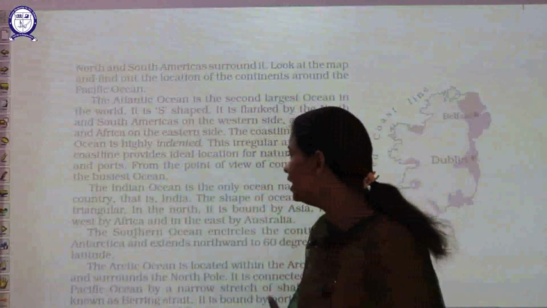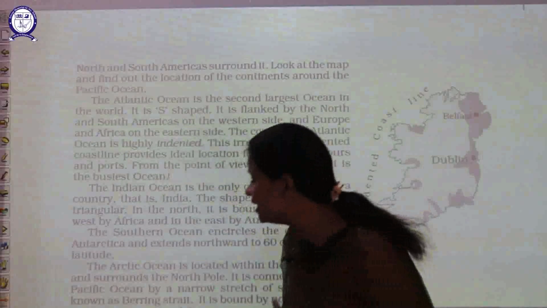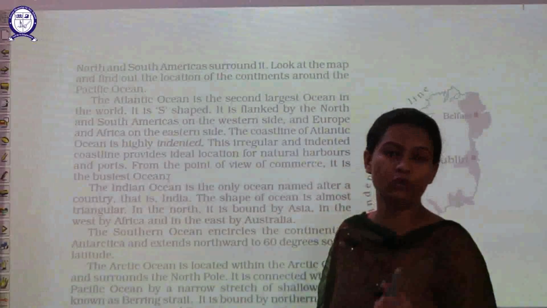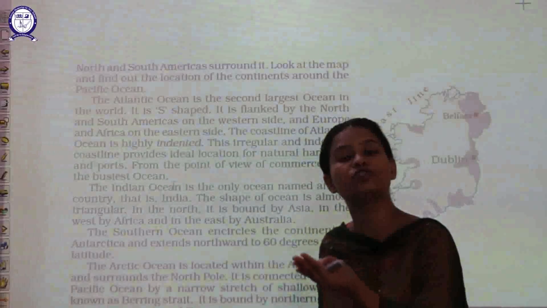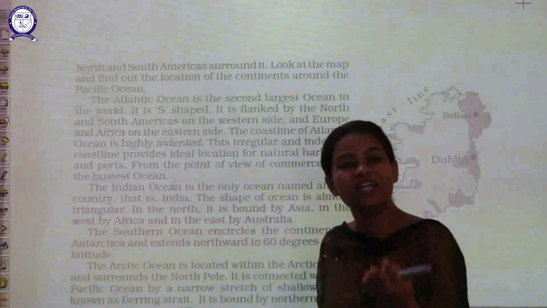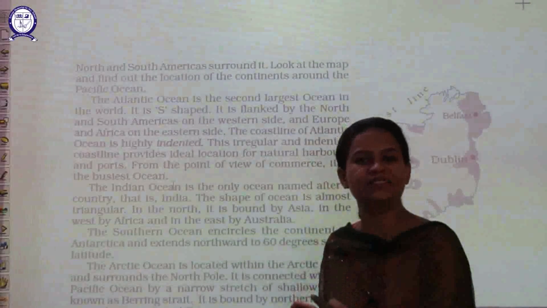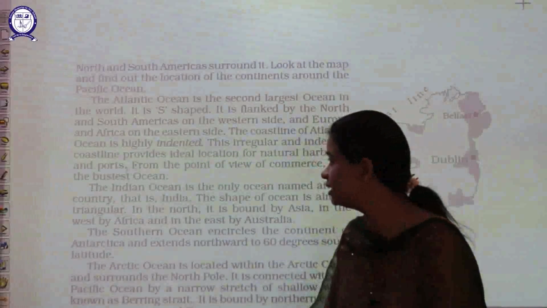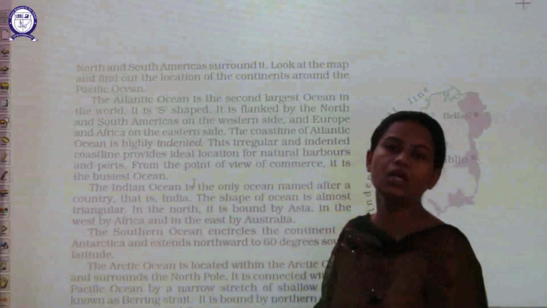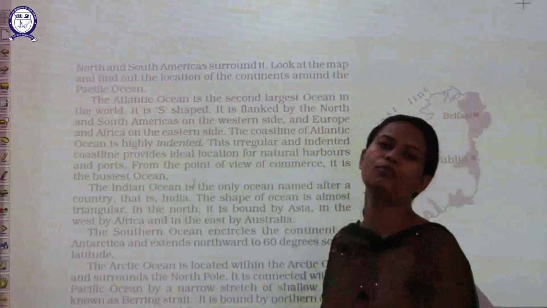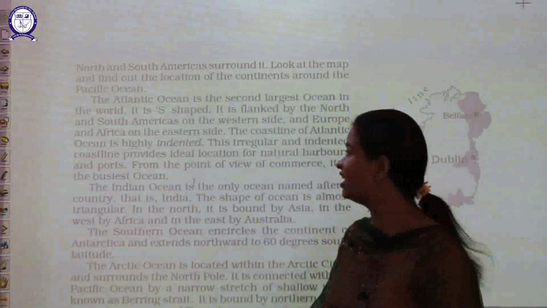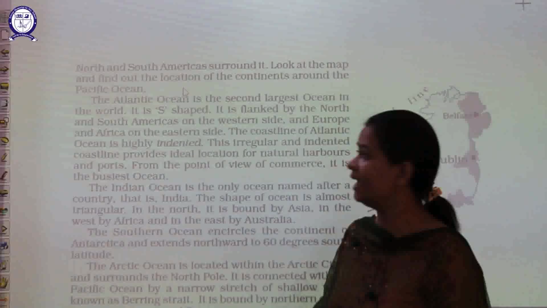That is why it is called the busiest ocean, because all these trading activities, the departure of ships, the availability of ports, are present on this ocean. It is called the busiest ocean because activities are performed on this ocean, and the name of the ocean is Atlantic Ocean.